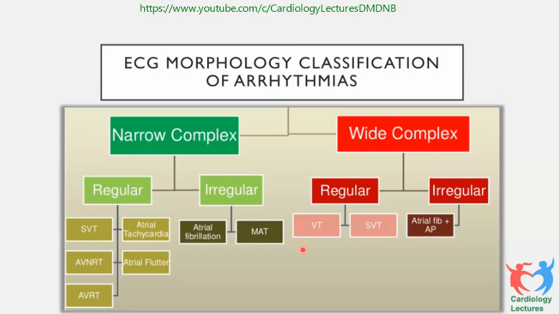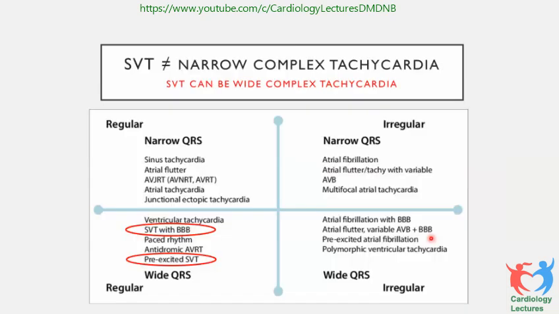So again, this is in young people, a broad complex tachycardia, usually of left bundle branch morphology, so remember Mahaim tachycardia. If you have a wide complex but it's irregular, then the most important is atrial fibrillation if it is being conducted on the accessory pathway. But you could have atrial fibrillation with a pre-existing bundle branch block, either right or left bundle, that will also be irregular, but it will be atrial fibrillation. So here again, regular and irregular.